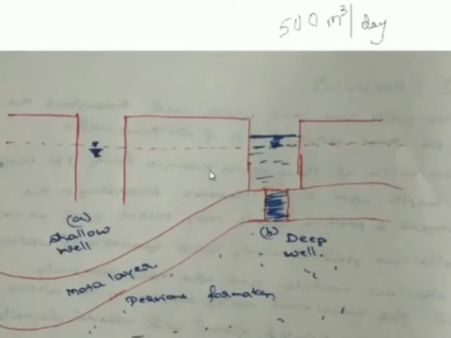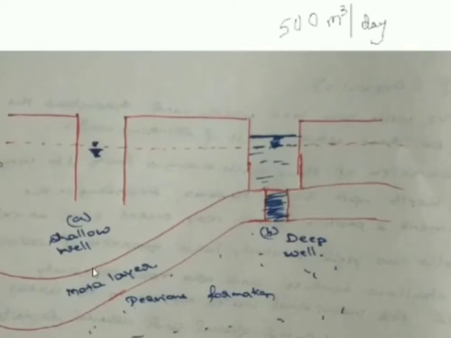Okay, when we are talking about a shallow well, right? It penetrates the pervious stratum only, and it draws the water through that particular layer itself. That means the shallow well is going to encounter the primary aquifer system. It means it is not going to go beyond mota layer. That is one of the important things.